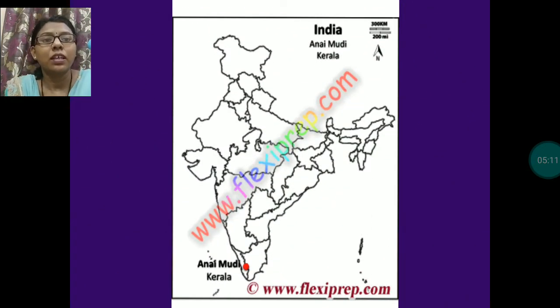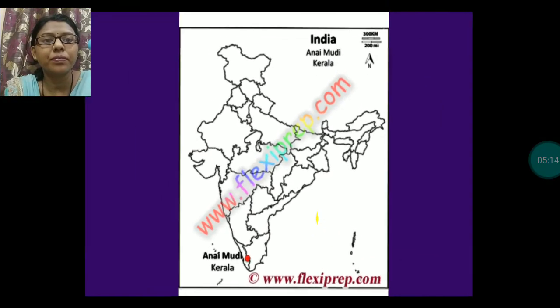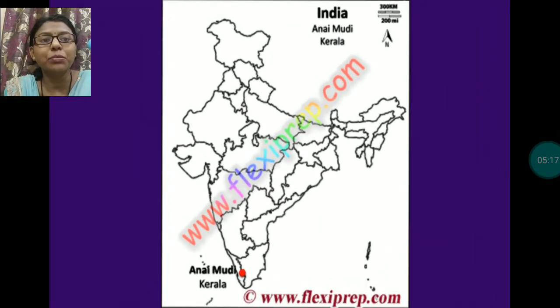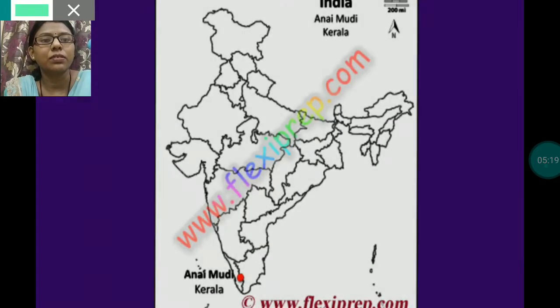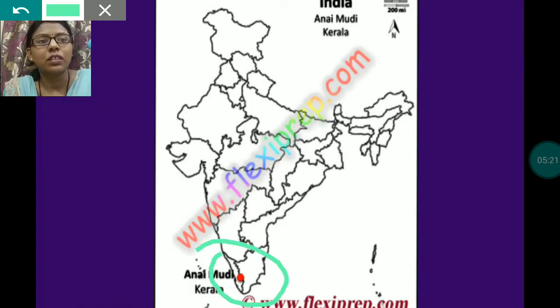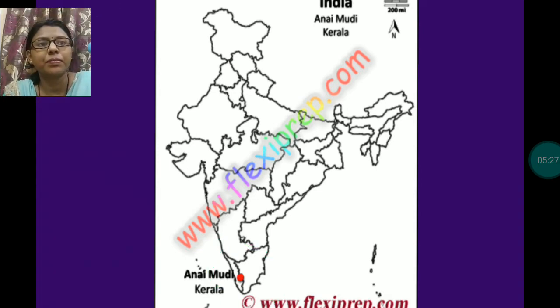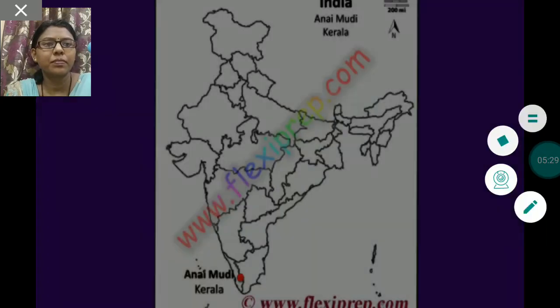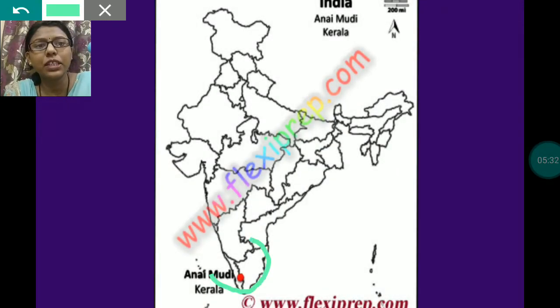Now, here you can see Anaimudi. This Anaimudi is the highest peak. Anaimudi is the highest peak of the Deccan Plateau, and it is in Kerala. Anaimudi in Kerala is the highest peak of Deccan Plateau. Clear?